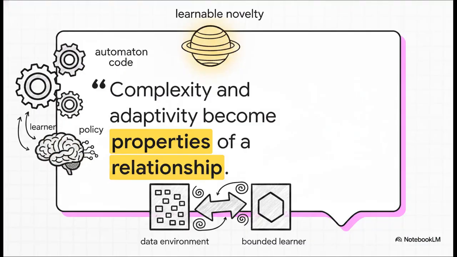This paper really introduces a profound philosophical shift. We aren't just looking at a better piece of code here. We're looking at a new definition of intelligence itself. The authors wrote, "The intrinsic complexity of an automaton, the quality of a code, and the adaptivity of a policy thereby cease to be absolute properties of a system and become properties of a relationship." This shifts everything to an observer-centric view. Intelligence isn't just this absolute property baked into a machine's hardware anymore. Instead, it's a dynamic relationship between the environment's data and what a specifically bounded learner is mathematically capable of extracting.